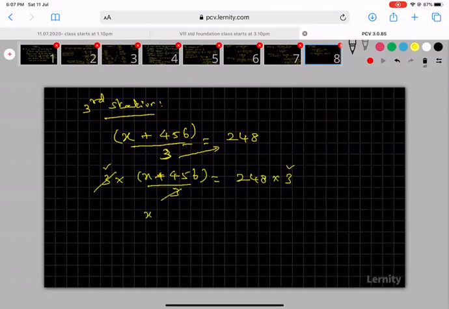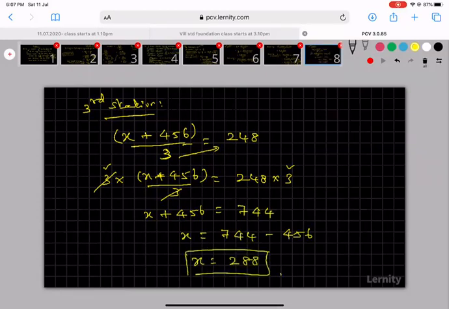I will get x plus 456 is equal to 248 into 3, which is 744. So x is equal to 744 minus 456. My passengers in the beginning is 288. X is the beginning passengers, that is x is equal to 288. This is the conclusion for this sum.